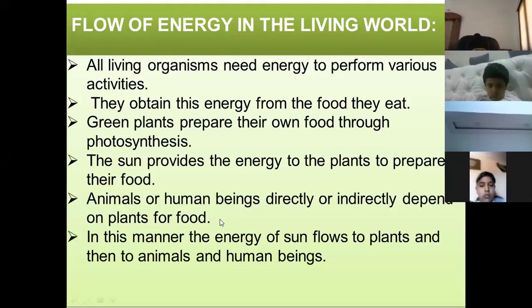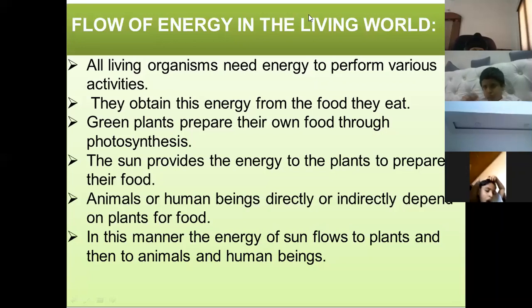In this way, plants get energy from sun. The energy of the sun flows to plants first, then to animals, and then to human beings. In this way, the energy of the sun flows from plants to animals and human beings. And this is the flow of energy in the living world. Sun's energy is first trapped by plants. Then this energy enters the body of animals and human beings when they eat them. Clear?